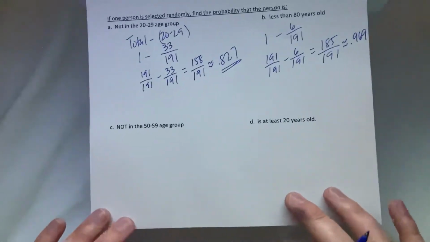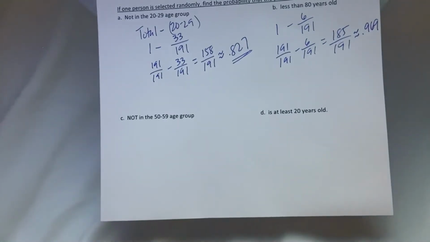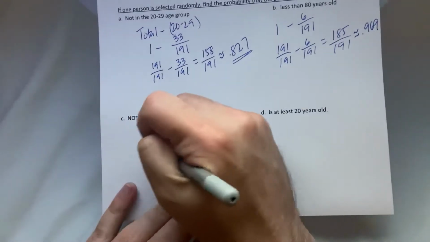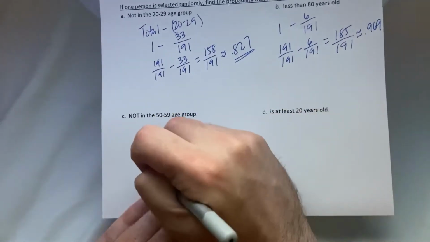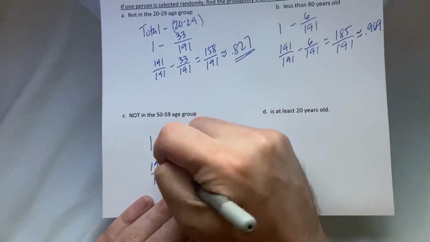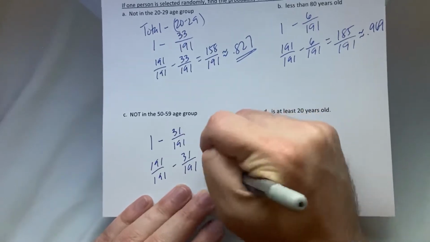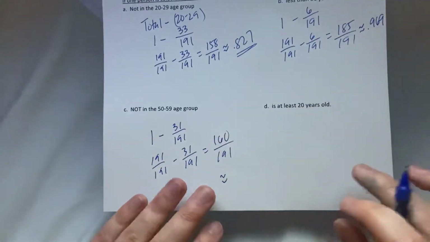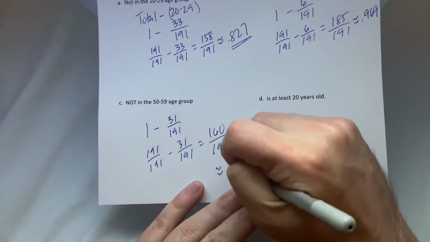As we continue, not in the 50 to 59 age group, you're probably getting the point. It's 1 minus 31 over 191. We do the same thing with a common denominator. We get 160 over 191, which is approximately a tiny bit bigger than the 158, 0.838.